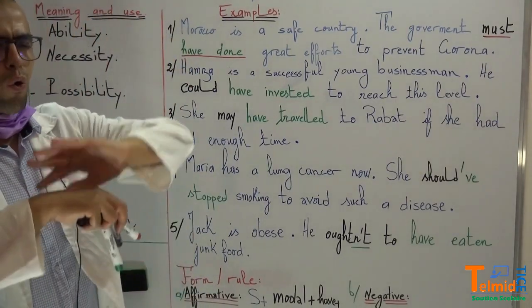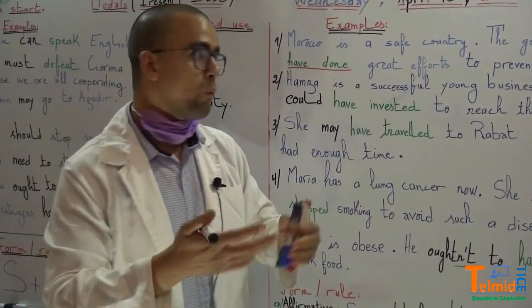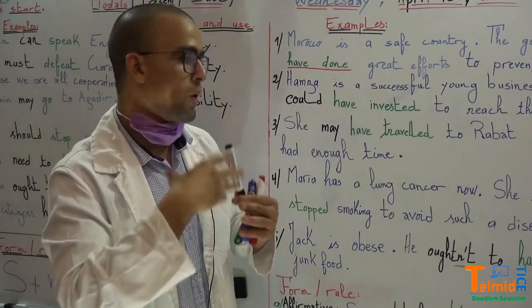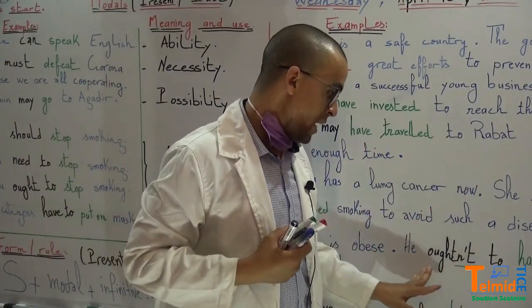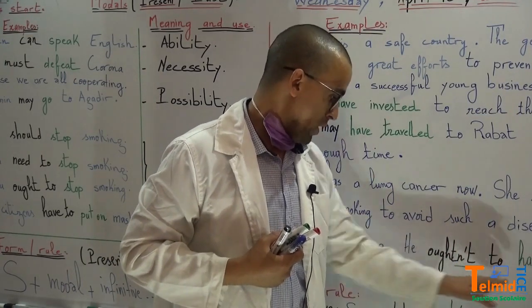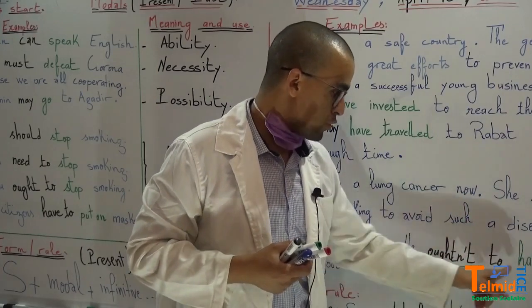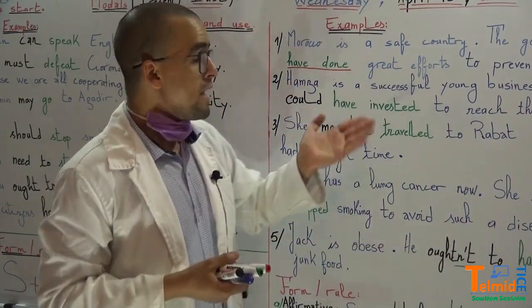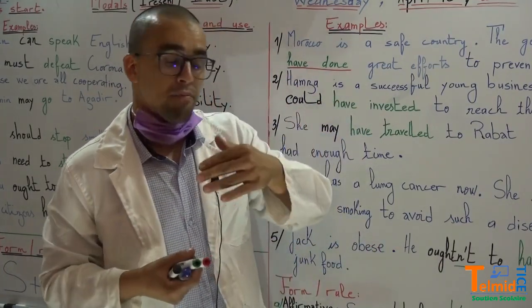Notice that all modals can take a negative form. And you know when we say negative, we add not. And we have here an example. He ought not to. He should not have eaten. He must not have eaten. He mustn't have eaten.